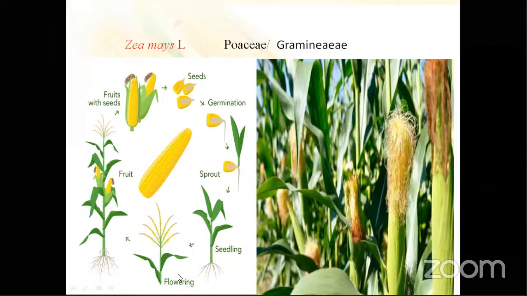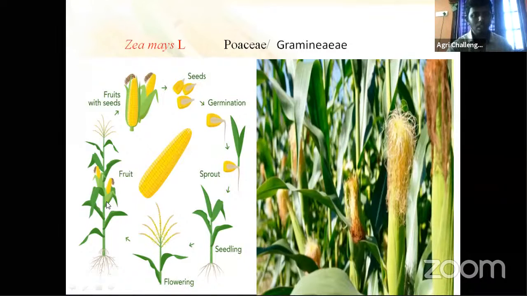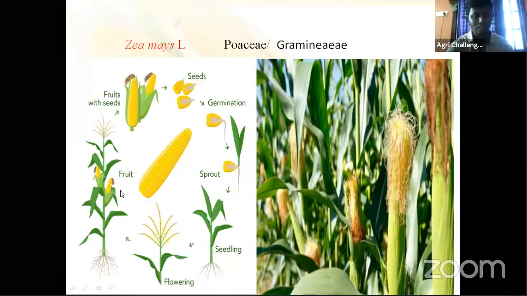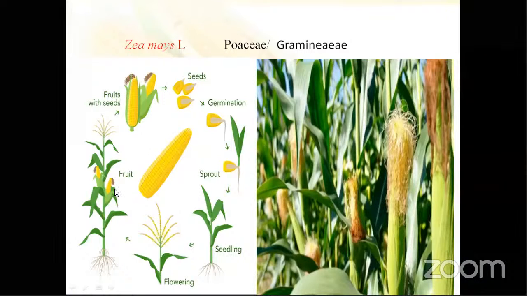Cross-pollination occurs because here, which matures earlier, the anthers or the pistil? The male flowers or the female flowers? Anthers mature earlier than the pistil.